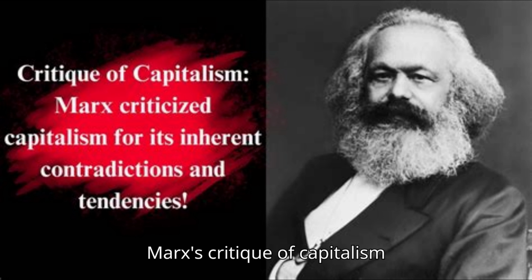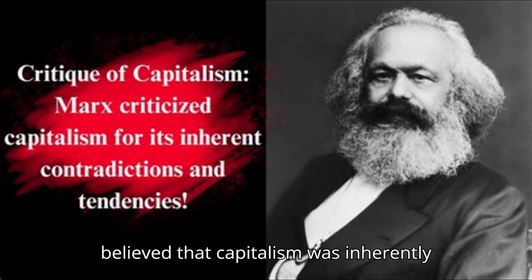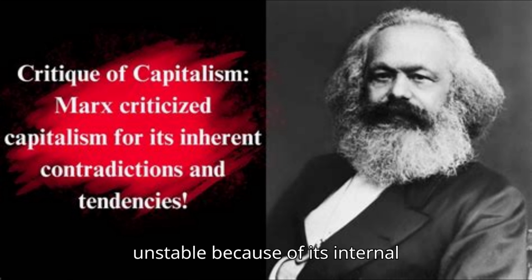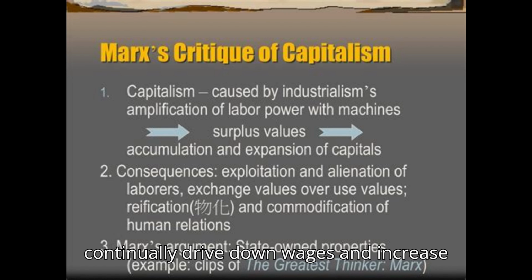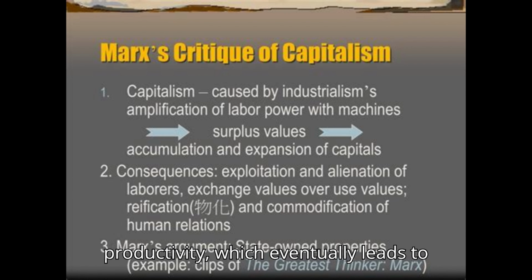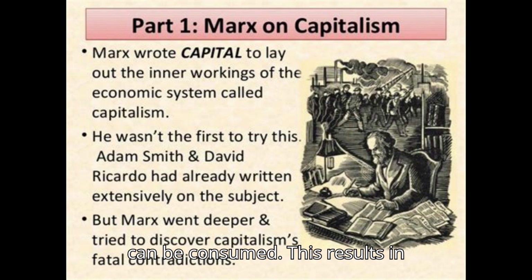Marx's critique of capitalism. Capitalism's inner contradictions. Marx believed that capitalism was inherently unstable because of its internal contradictions. As capitalists seek to maximize profits, they continually drive down wages and increase productivity, which eventually leads to overproduction, producing more goods than can be consumed. This results in economic crises like recessions and depressions, which Marx believed were inevitable in capitalist systems.